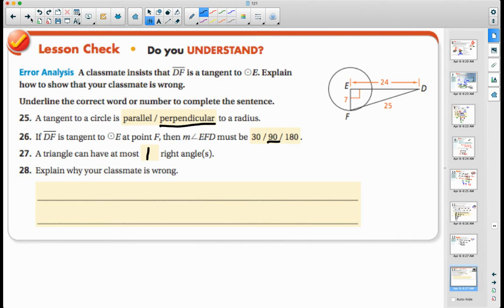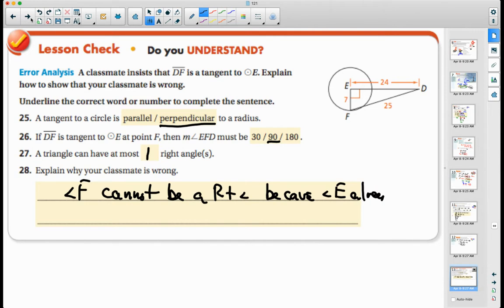All right? Well, angle F cannot be a right angle, because angle E already is. Right? So I have this 7, 24, 25 right triangle here, but the issue is that it's kind of upside down. Right? The triangle I should have should look like this, where the right angle would be at F, not with the right angle at E. Okay, so that's the issue.